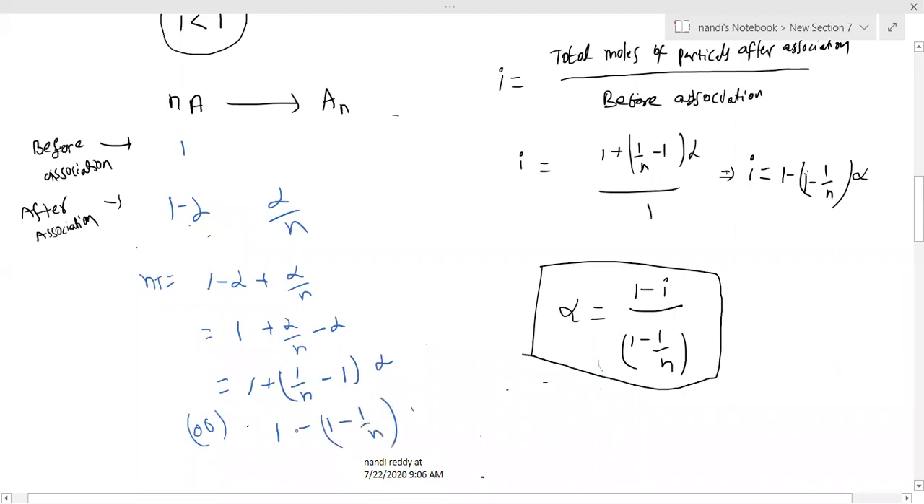If you multiply minus into minus, plus, you will get the same expression again. Everything is correct, sir. Any one of these you can use from here.